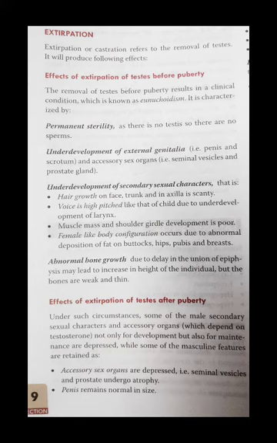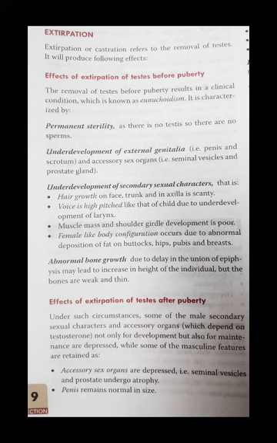So for now, the significance of understanding this topic is what happens in the absence of the gonads. That is, gametes will not be there, and the hormones, that is the endocrine function of gonads, will also be deficient. So what are the effects of them? Now, coming to testis, effects of extirpation of testis before puberty. The removal of testes before puberty results in a clinical condition known as eunuchoidism. It is characterized by permanent sterility. As there is no testis, there are no sperms.